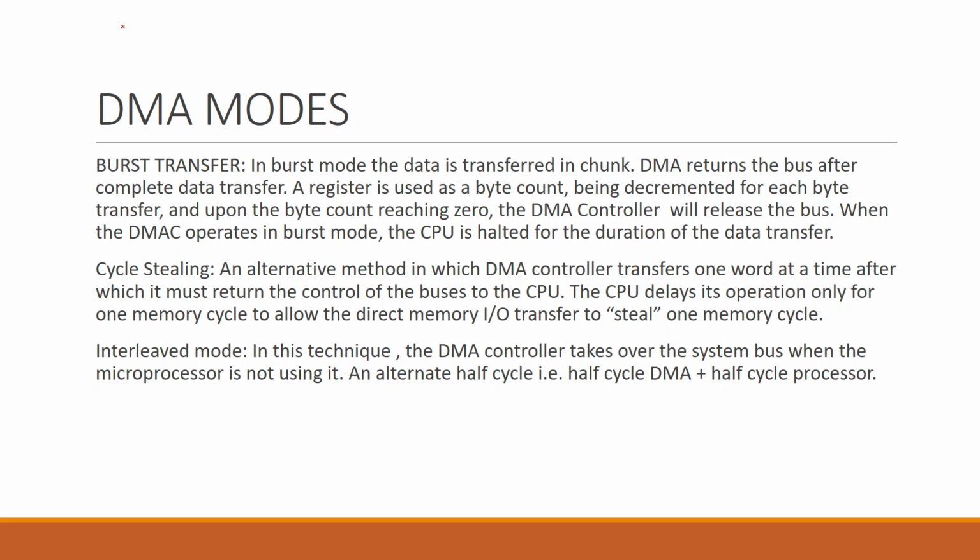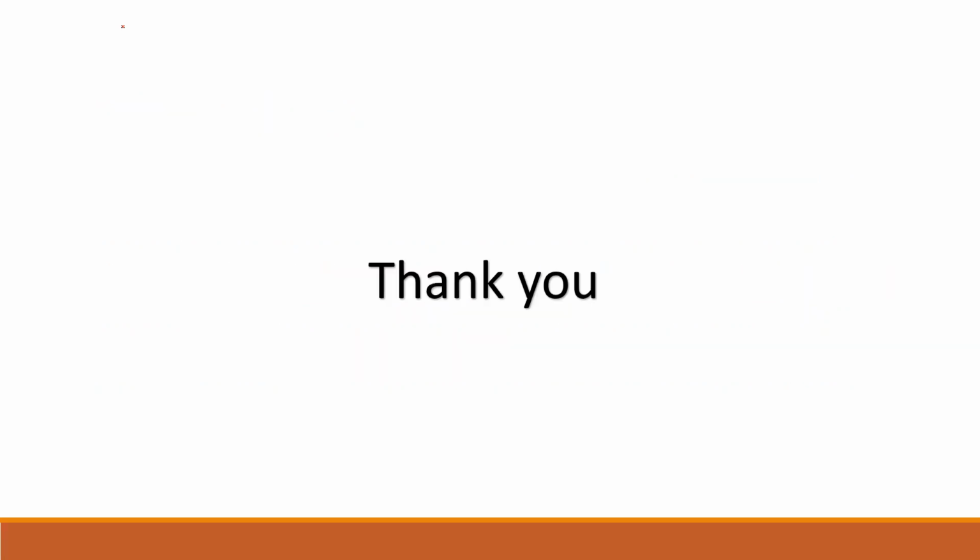And the third one is the interleaved mode. In the interleaved mode, the DMA controller takes over the system buses when the microprocessor is not using them. So in burst mode, the whole authority is transferred during the data transfer. In cycle stealing, the DMA takes some cycles in between from the CPU for the data transfer. But in the interleaved mode, only when the CPU is free can the buses be used for DMA data transfer. So this completes the discussion, and thank you.